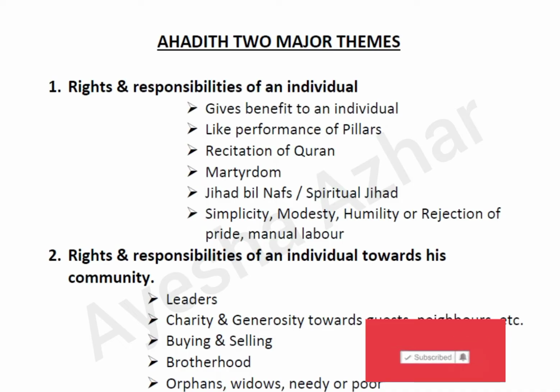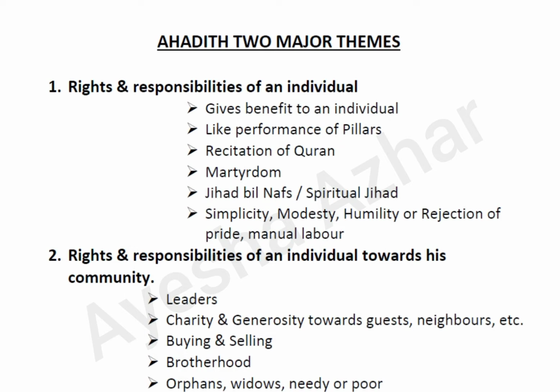Today I am going to share some important tips on how to attempt Hadith. As you know, Hadith is a part of Paper 2 and it is the compulsory question, Question number 1, and you have a choice of 2 Hadith. That means you will be given 4 Hadith and you are supposed to attempt any 2. For further details of the paper pattern or content, you can watch my other video in which I have shared the detailed content and paper pattern.